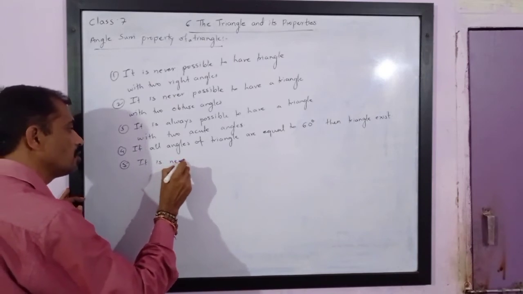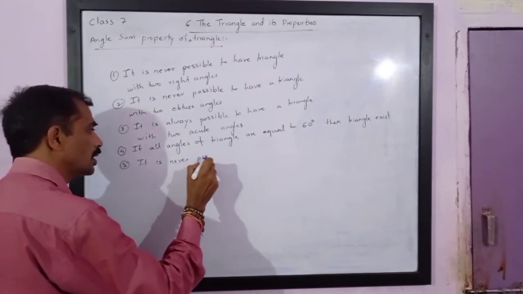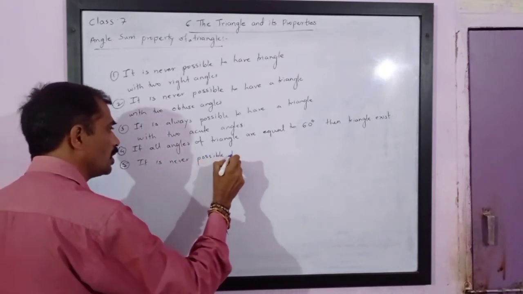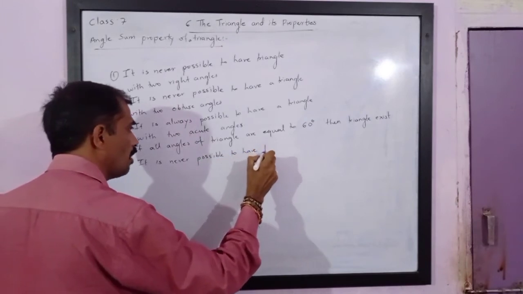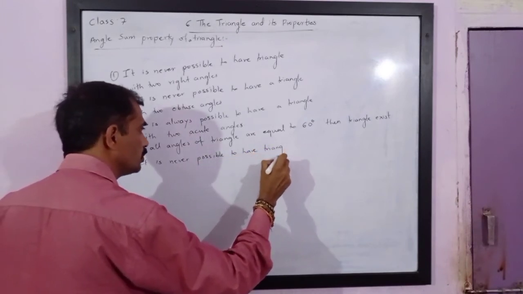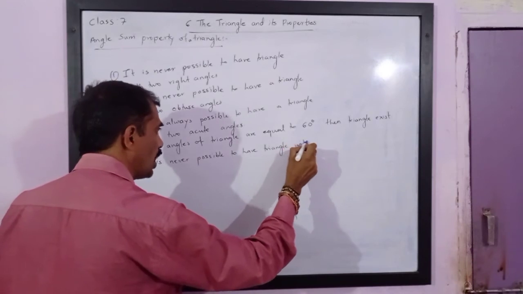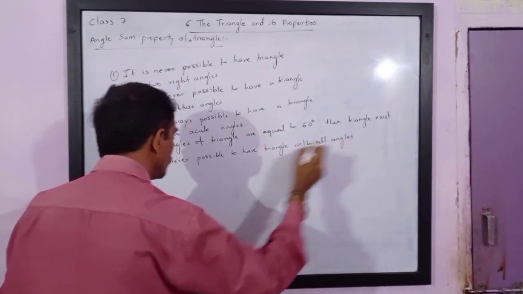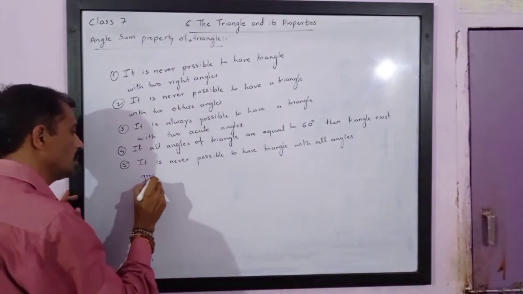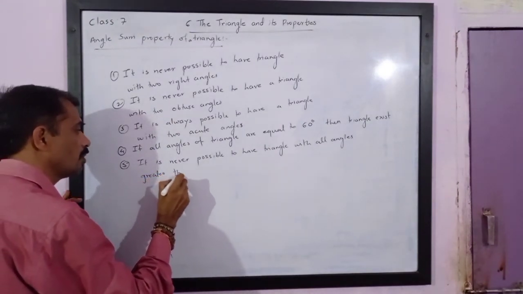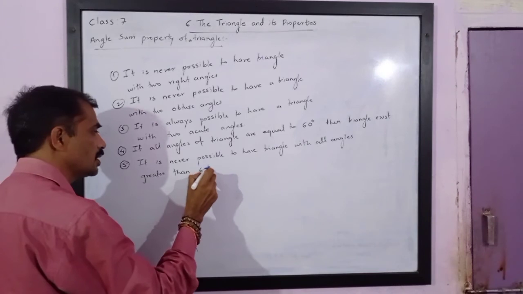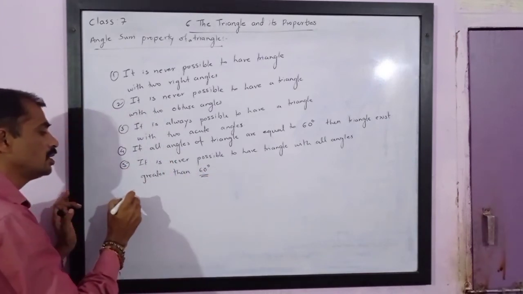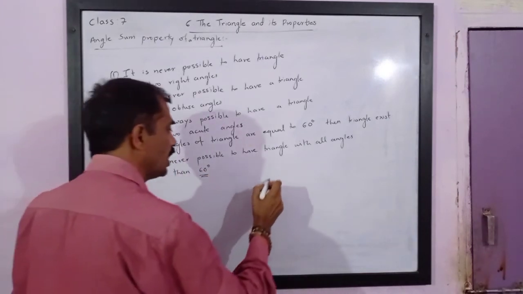It is never possible to have a triangle with all angles greater than 60 degrees.